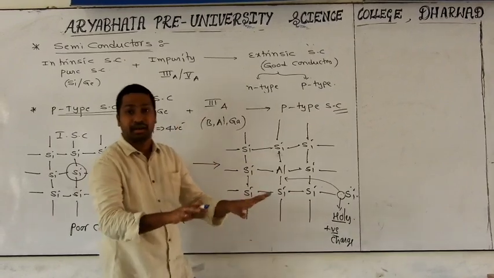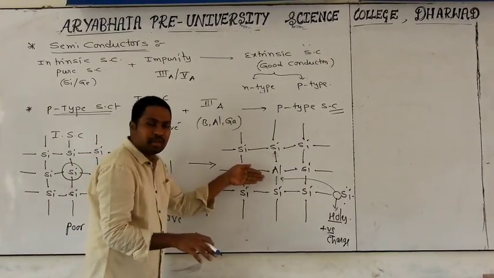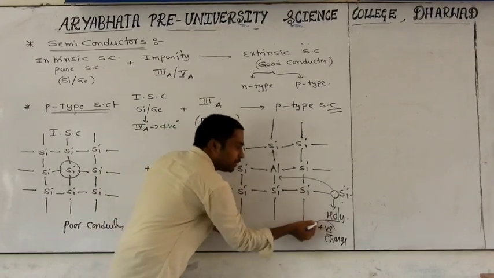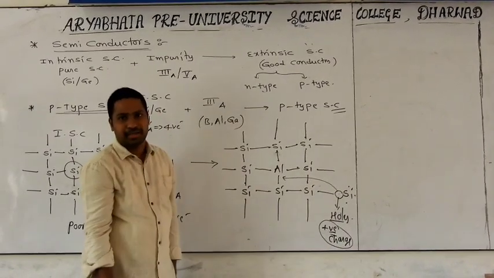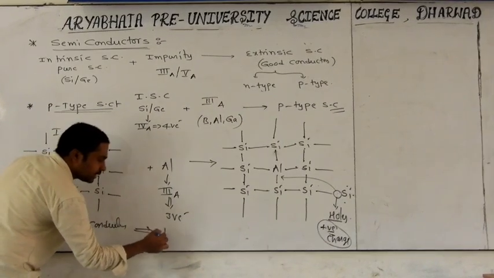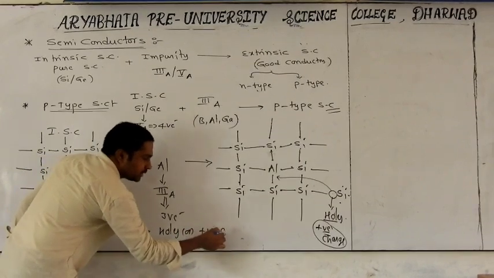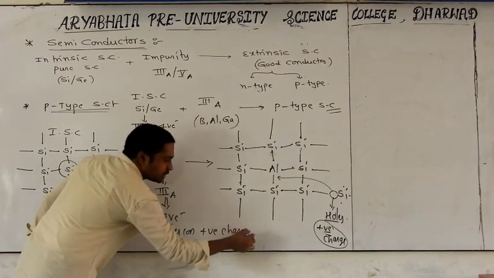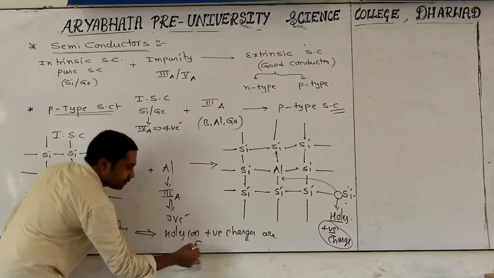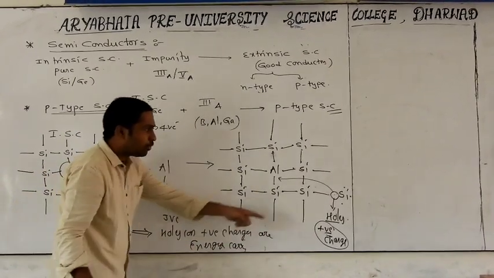Positively charged. Enough. So now, if you give the power supply to this one, that power is carried by which charged particle? Positively charged particle. So that's why in the case of a p-type semiconductor, holes are nothing but positive charges. Positive charges are acting as which one? Energy carriers. All of you got my point here?